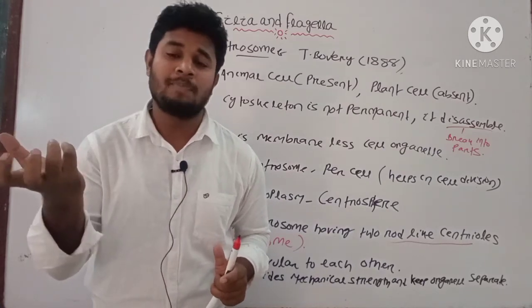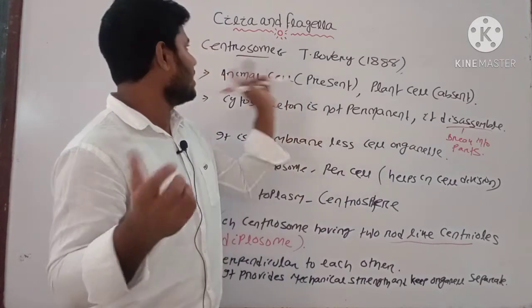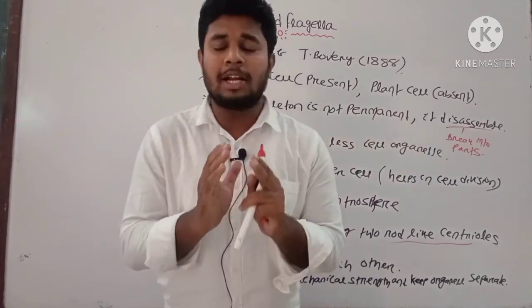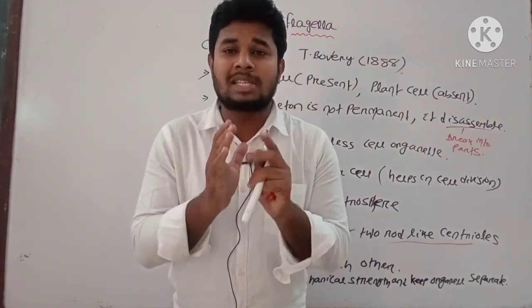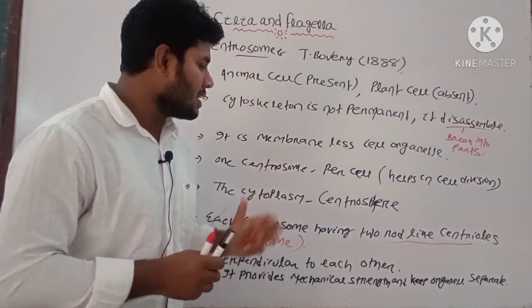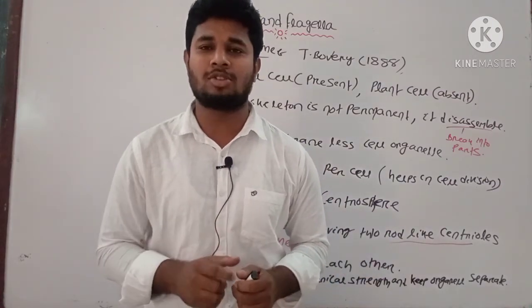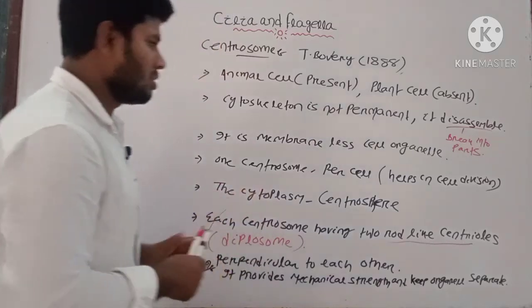As the cytoskeleton provides strength, during its absence the centrosome provides strength, and it helps to keep the cell organelles apart from each other. These are some important main features. Write down these points. We will discuss the main structure, the structural appearance of the centrosome.